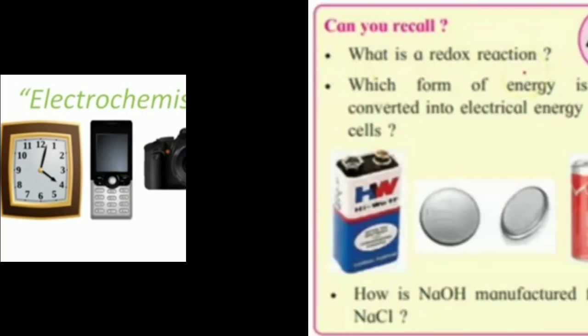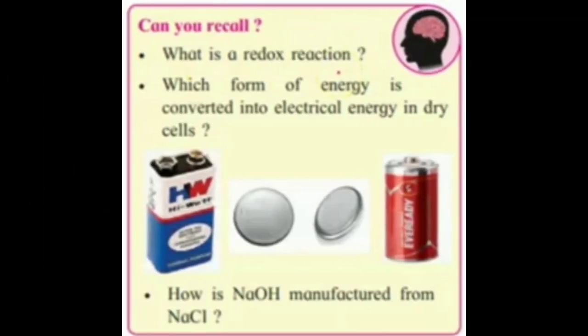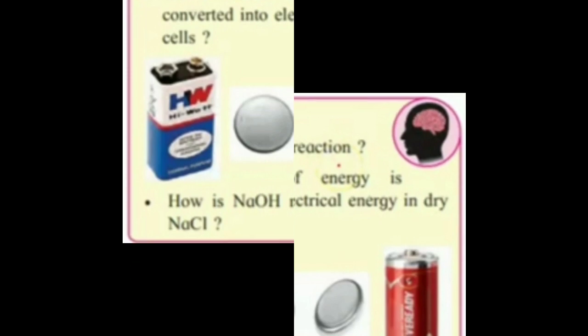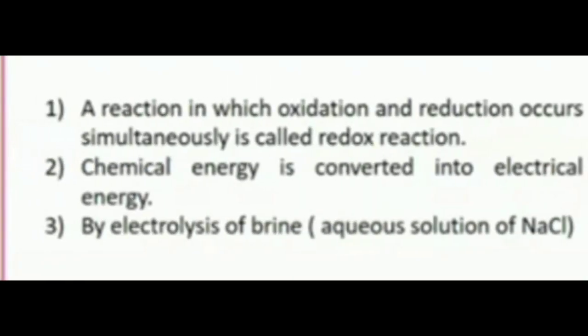Then, I ask some questions. What is a redox reaction? Which form of energy is converted into electrical energy in dry cells? How is NaOH manufactured from sodium chloride? Do you know? Yes. First, redox reactions are reactions in which oxidation and reduction occur simultaneously.